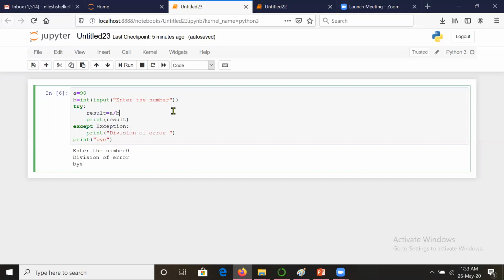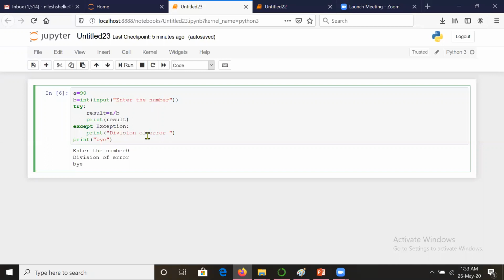So the error may be from the user side. Another problem may be that you have lost the internet connection, still your program should not halt. There may be network failure, there may be server collapse. Such things we need to handle, and that is what exception handling is.